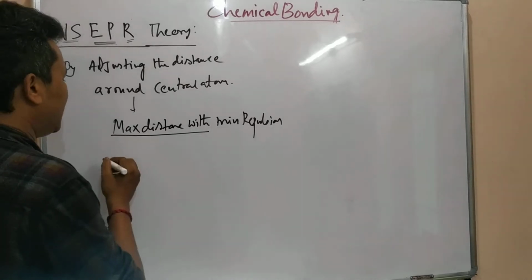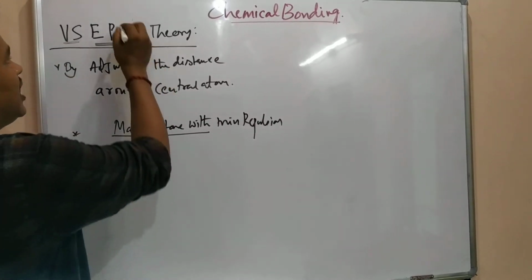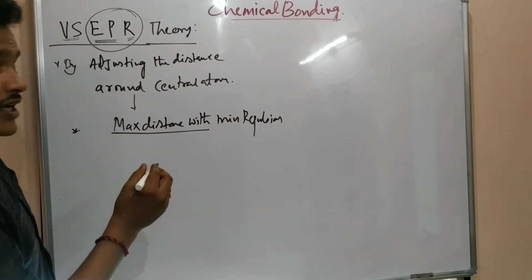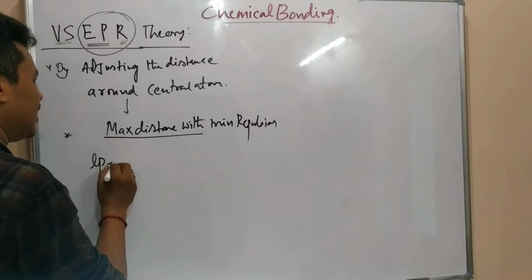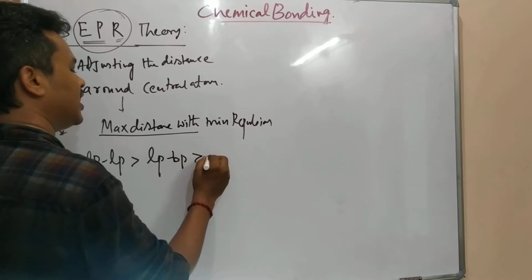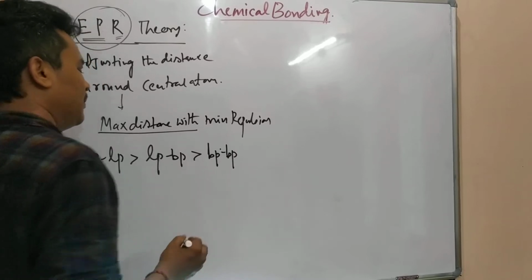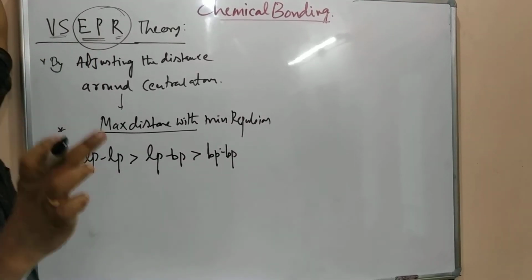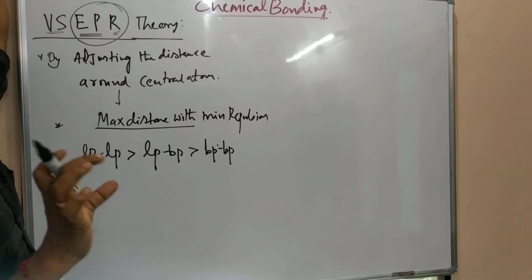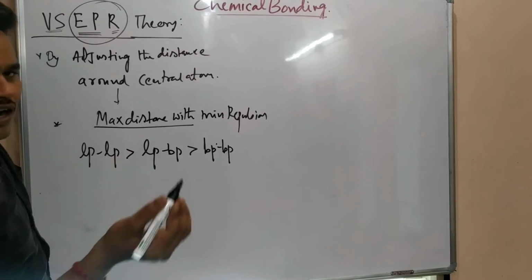And what is the important point here? It is talking about repulsions, no? Electron pair repulsions. So lone pair-bond pair repulsion is more than bond pair-bond pair repulsion. Bond pairs are in a bond. They are under the control of the nucleus of the two atoms. And here the lone pair is not under control.